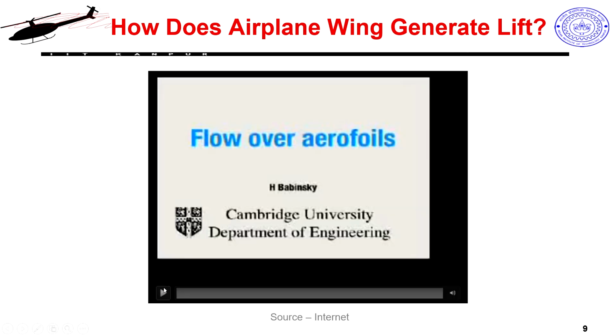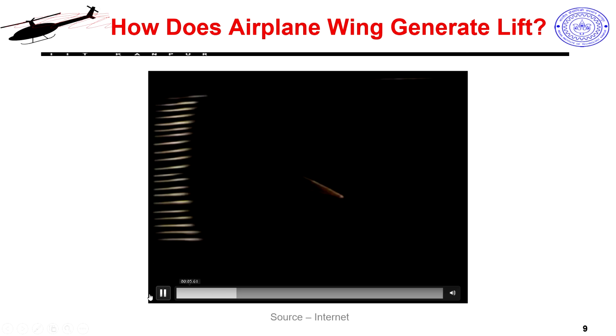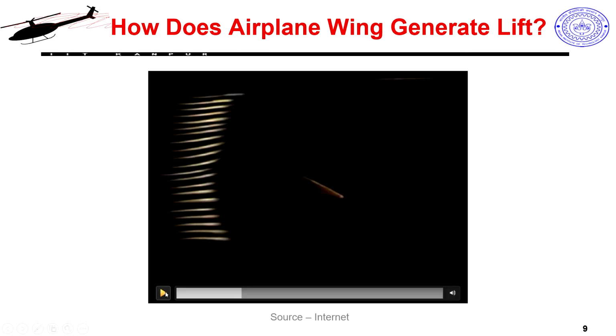So, pause it at the right point, right here. You see this is more or less a uniform smoke front, which tells me that they are all coming at more or less the same velocity. But the moment they hit the airfoil section, you will see that the smoke particles, or the flow over the top, would accelerate and become faster. So the flow on the top part would come out ahead of the flow on the bottom part. Let us see.